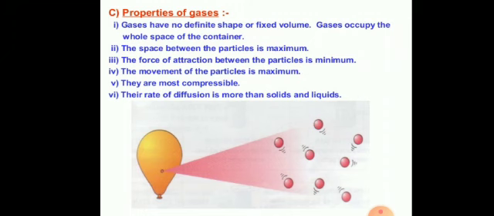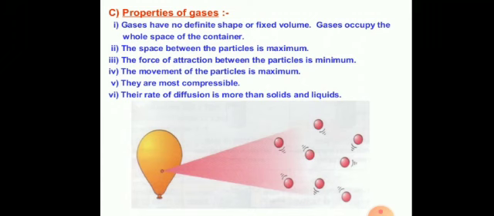And after that, student, we will discuss the force of attraction between the particle is minimum. So students, because of minimum force of attraction, gases have maximum fluidity and least rigidity. Since the interparticle space are the maximum in the gaseous state, the attractive force are the least. As a result, the fluidity is very large while rigidity is negligible.